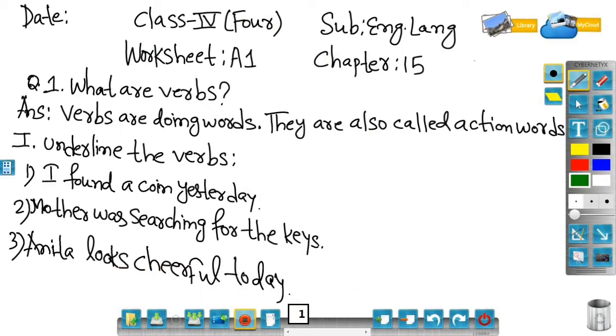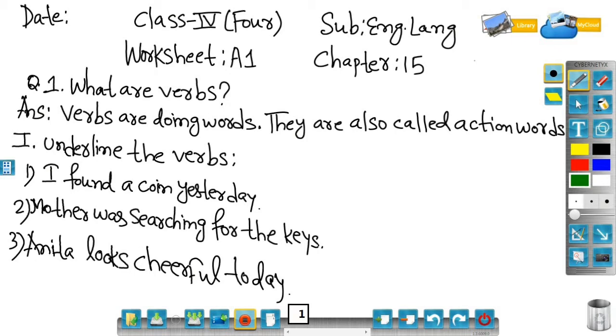This is for class 4, subject English language, worksheet A1. That means for anyone, this is worksheet number 1, chapter number 15. Okay? And the name of the chapter is verbs. So first of all, it is very necessary to know what verbs are.